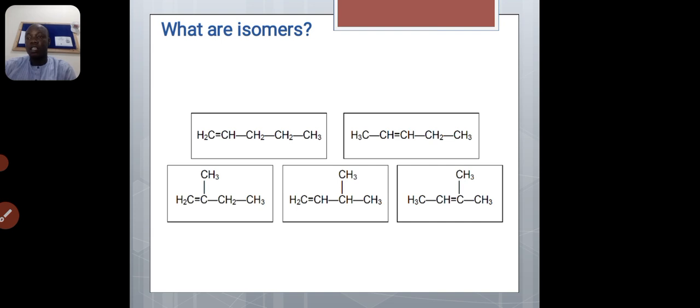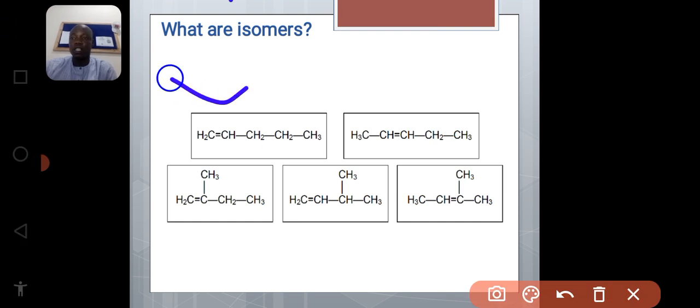Look at another one. This is also a different isomer of pent-1-ene. Look at it, the other one is now changed. The next thing I want us to understand is that we now change the position of the double bond to carbon 2 in the second one.